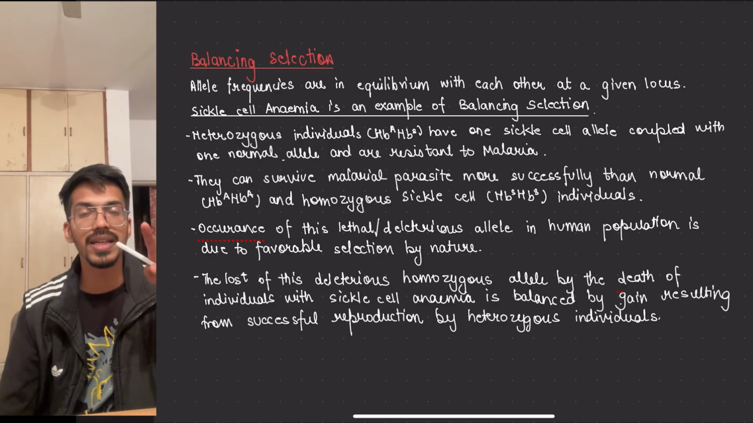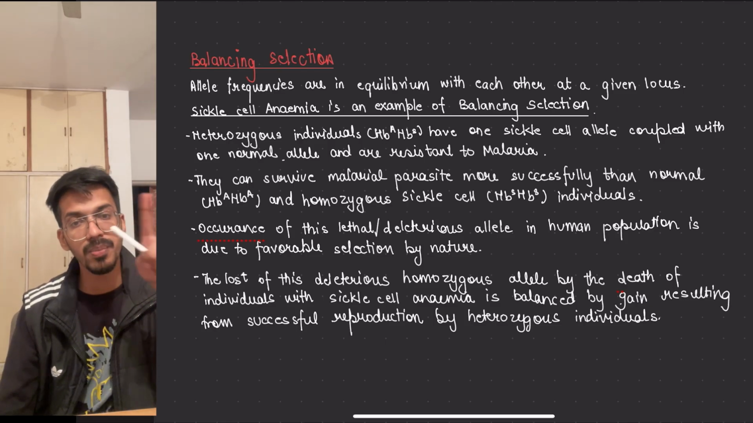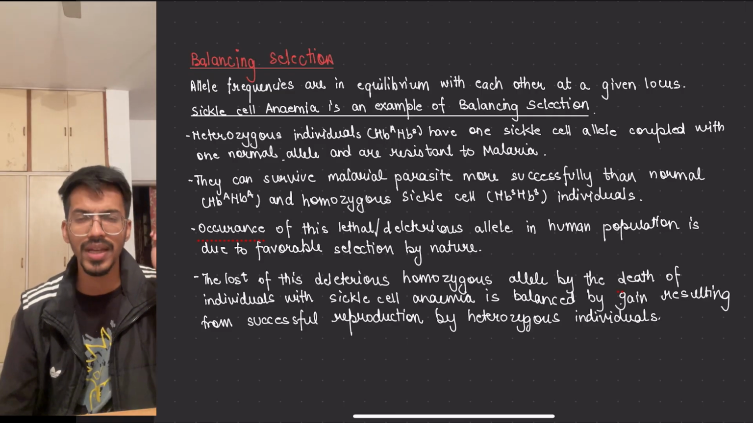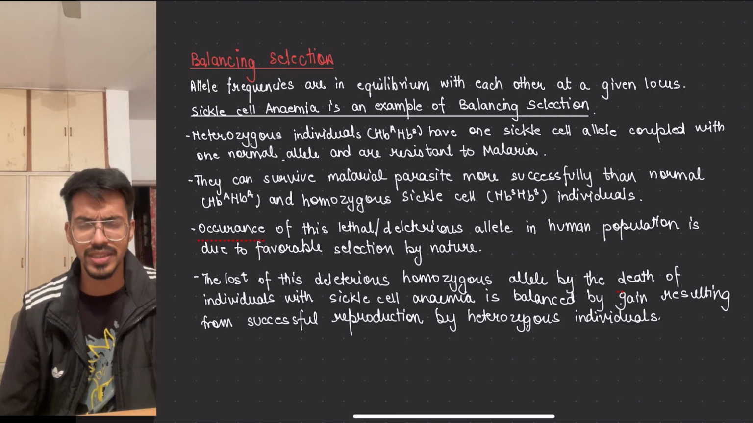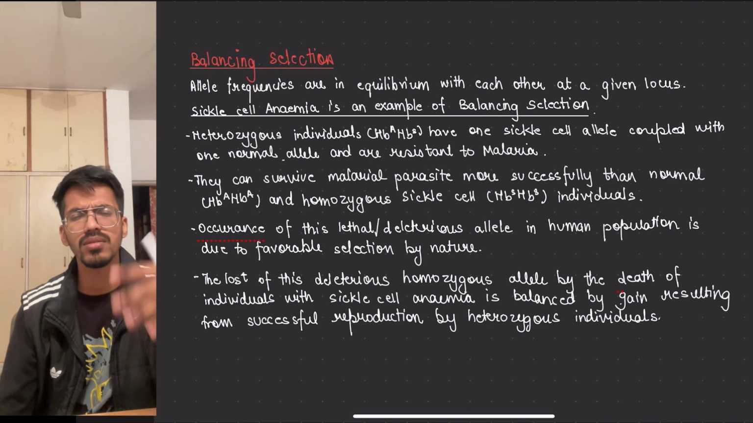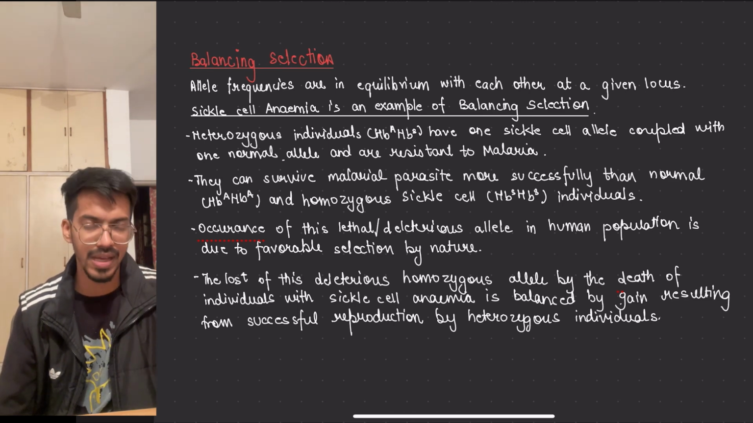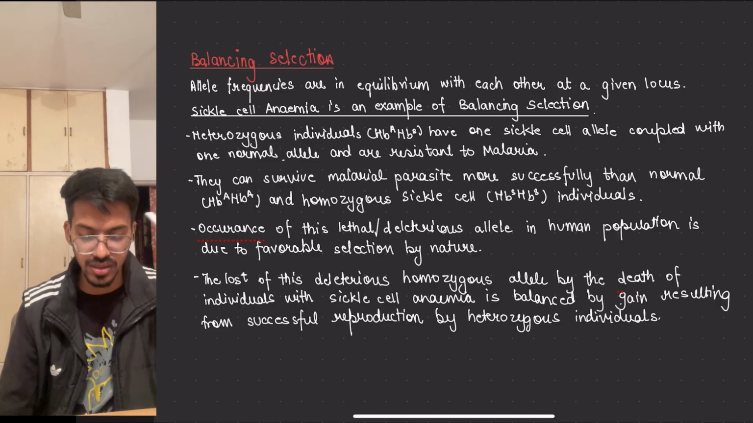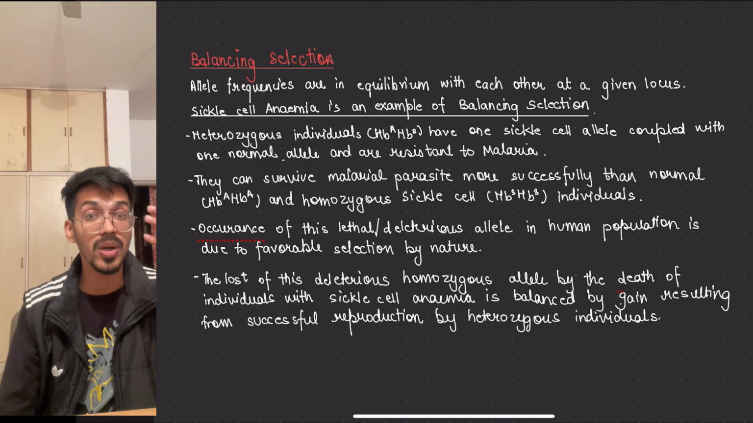Okay, because the malarial parasite needs what? It needs proper RBCs to go inside and infect, in its erythrocytic schizogony cycle, which we will see later in the Human Health and Disease chapter when we will be studying malaria. So this is an advantage also. So this is what balancing selection is.